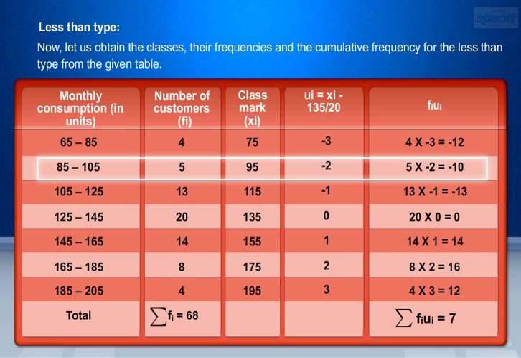Now using the step deviation method, the mean is calculated as x bar equals a plus, sigma fi ui by sigma fi, into h. Substituting a equals 135, sigma fi equals 68, sigma fi ui equals 7, and class size h equals 20 in the mean formula, we have mean equals 135 plus 7 by 68, into 20.